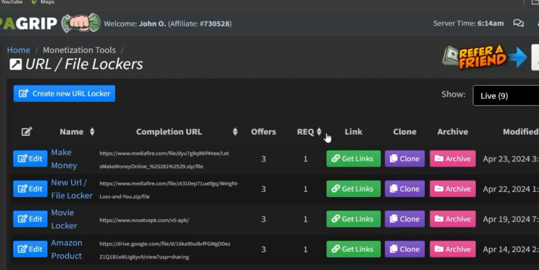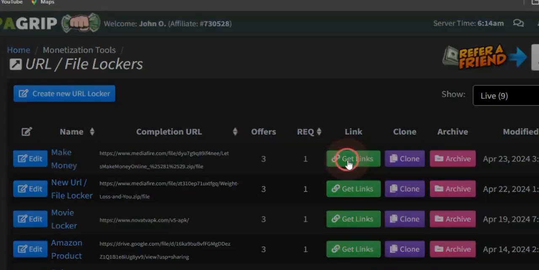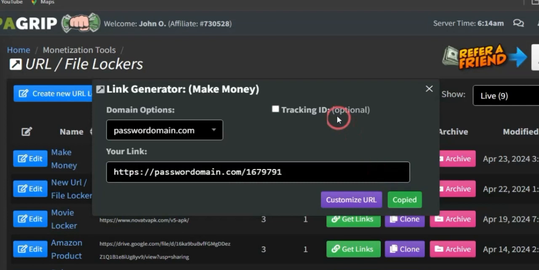So take a look at this, guys. Once all that is done, I'm just going to click on get link, copy the link to the locker and go on to promoting that.